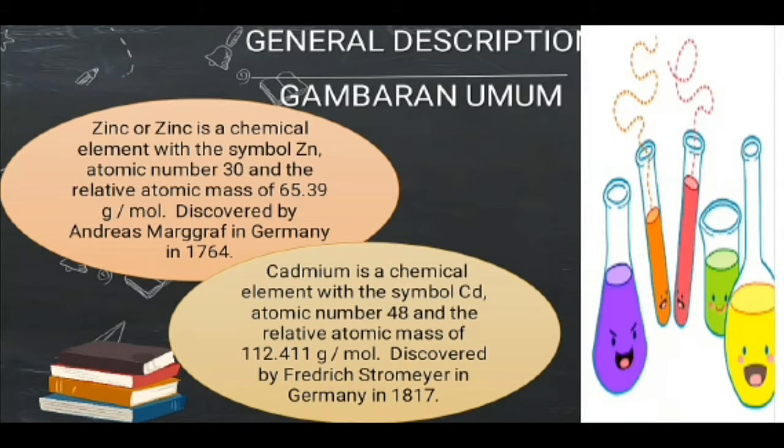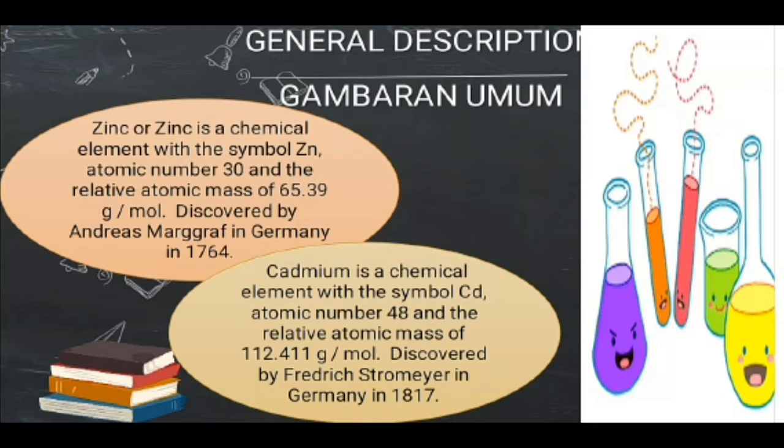General description atau gambaran umum. Zinc is a chemical element with the symbol Zn, atomic number 30, and the relative atomic mass of 65.39 g per mole. Discovered by Andreas Markgraf in Germany in 1764.